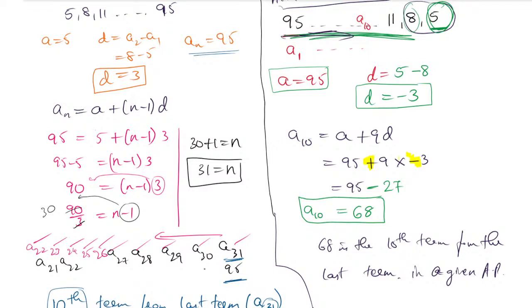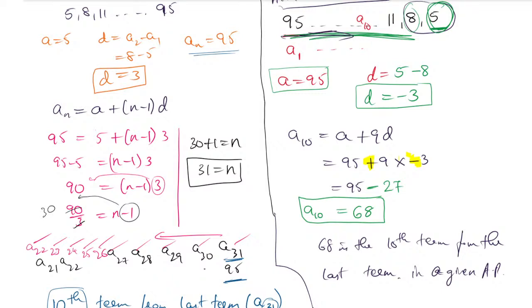I will conclude here. Which method is easy for you? Whether the first method was easy or the alternate second method was easy? Just tell me. You can use any method. It is not that you have to use the first method only. You can use any one method. Don't do both methods.